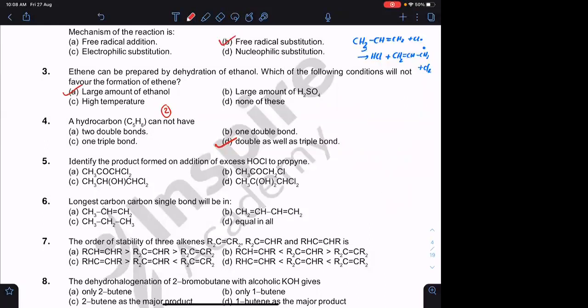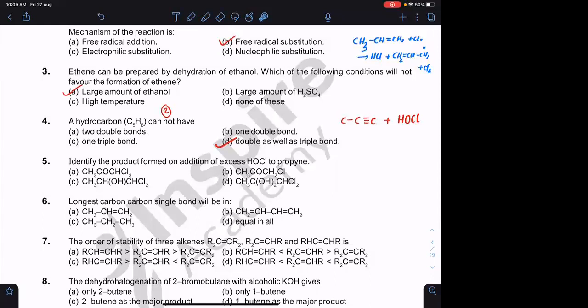Propyne मतलब क्या होगा आपको? Carbon C, triple bond C. Onto this you are adding HOCl. What are the characteristic reactions of alkynes? Additions. They also will be electrophilic addition reactions, क्योंकि इसके अंदर भी आपको unsaturation है, pi bonds हैं, so that will also be an electrophilic addition reaction.